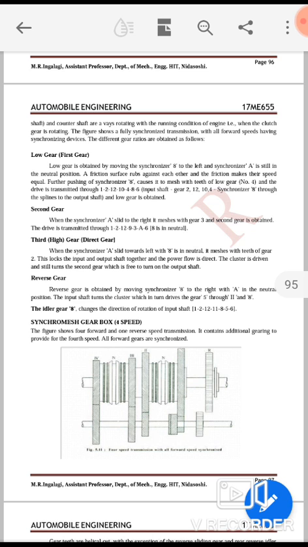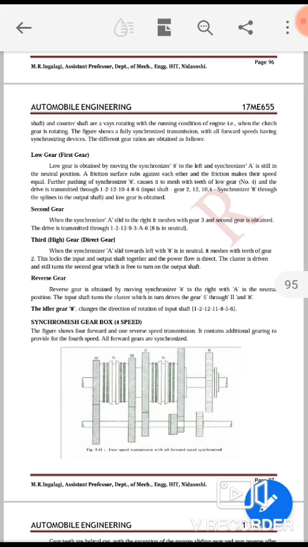When synchronizer A slides towards the left with the 8 in neutral, it meshes with the teeth of the gear 2. This locks the input and output shaft together, and the power flow is direct. That's why it is known as direct gear. The clutch cluster is driven and still turns the second gear, which is free to turn on the output shaft.